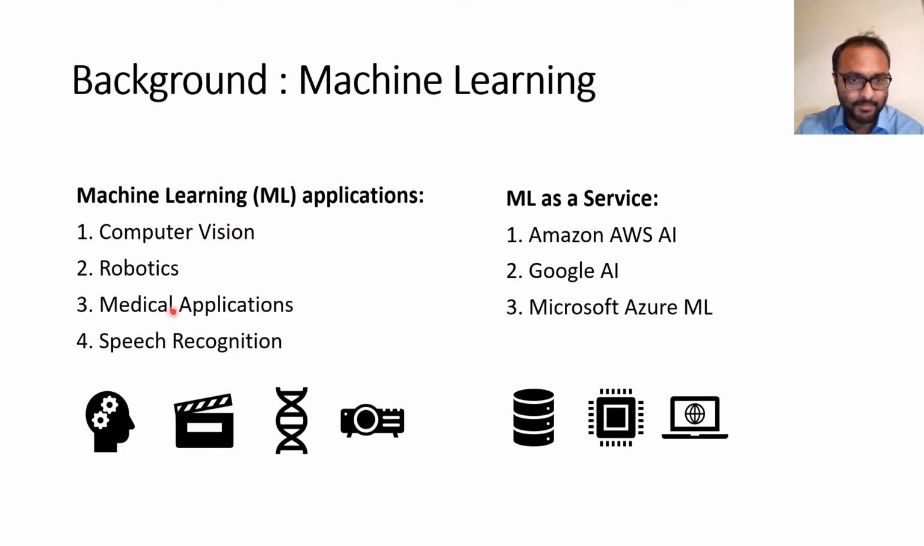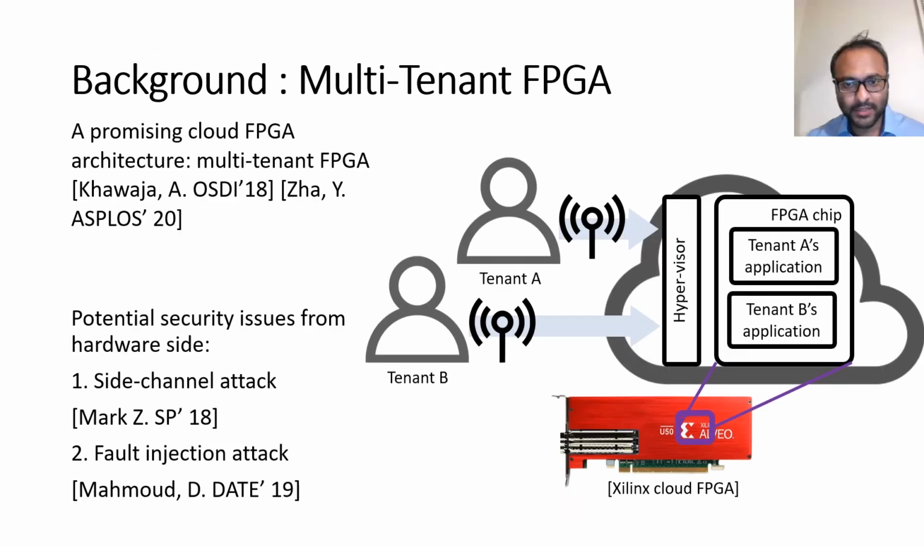Machine learning applications have been extremely popular in different applications, including but not limited to computer vision, robotics, medical applications, and speech recognition. Machine learning as a service is extremely popular in the forms of Amazon AWS AI, Google AI, Microsoft Azure ML as well. Ahmed Khwaja first proposed the multi-tenant FPGA framework where both the user and the vendor can be benefited by the improved resource utilization and low power consumption. However, such multi-tenant setup comes with potential security threats such as side channel attack and fault injection attack.